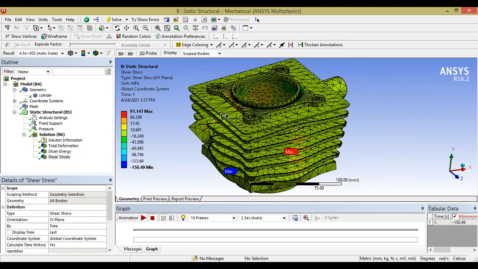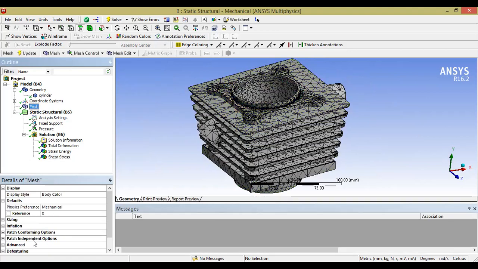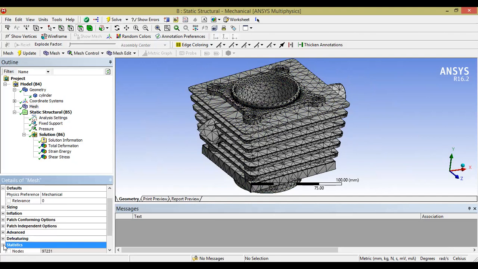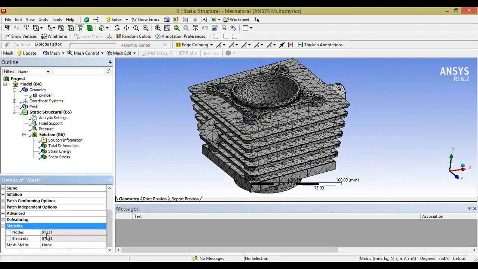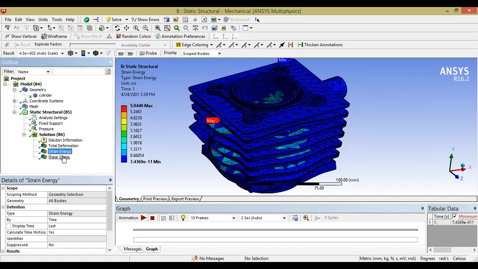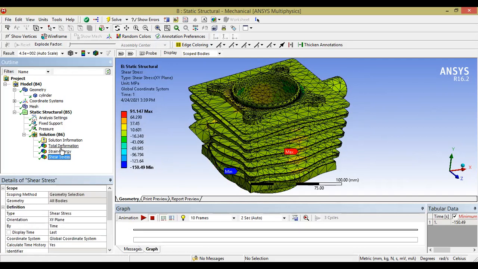Moreover, if you click on mesh, you'll find in the statistics the number of mesh elements. There are 97,231 nodes, out of which these elements have been made. If you need to find out 97,231 results, that means the 97,231 nodes, their location with respect to your global coordinate system, and a specific result on those nodes, that is also possible. So it's a procedure that you have to go through, and I'll explain the procedure.